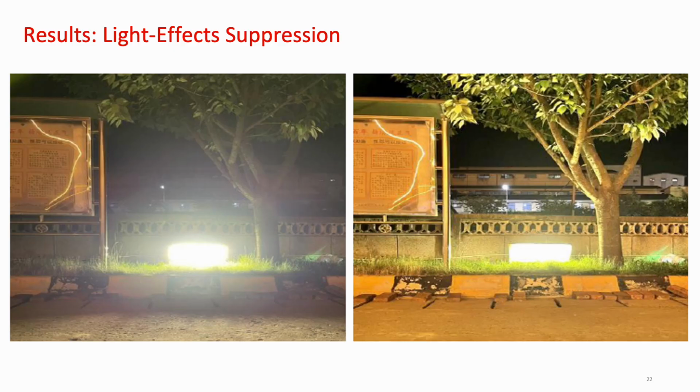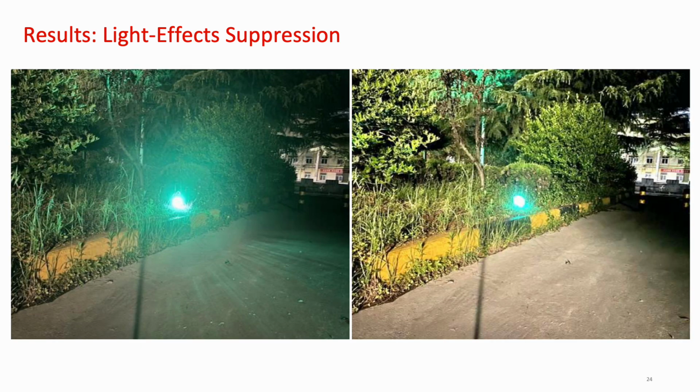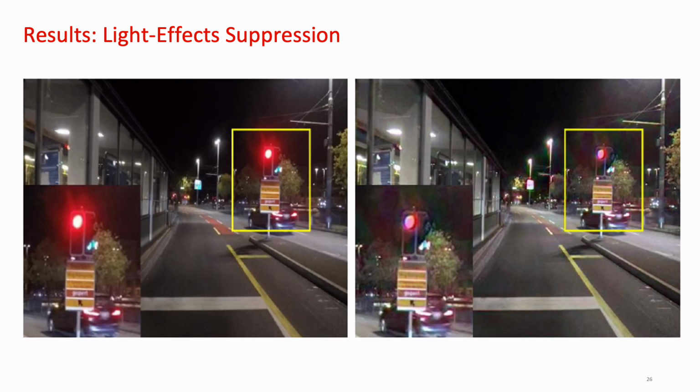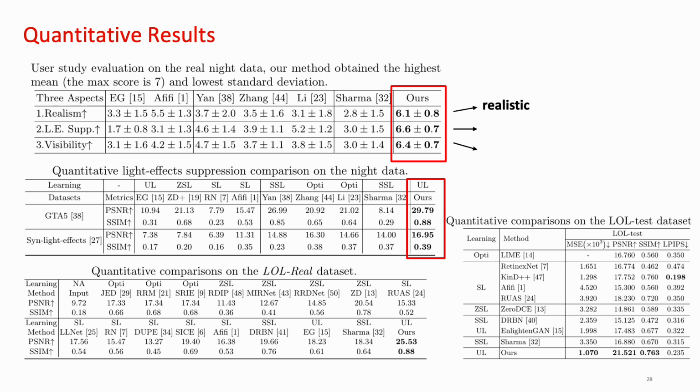In the end, we come to results and conclusions. We show results on light effects suppression. Here we show results on a public dataset, the Dark Zurich dataset. Our method not only suppresses light effects, but also enhances low-light regions. Our method is more realistic, with light effects suppressed, and has good visibility.